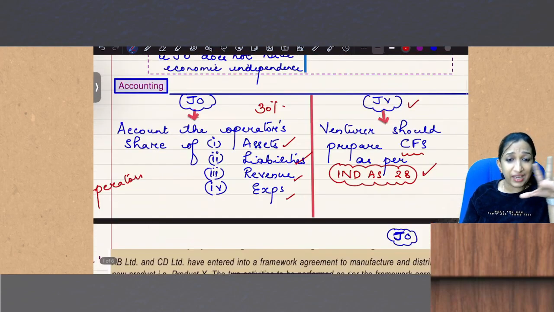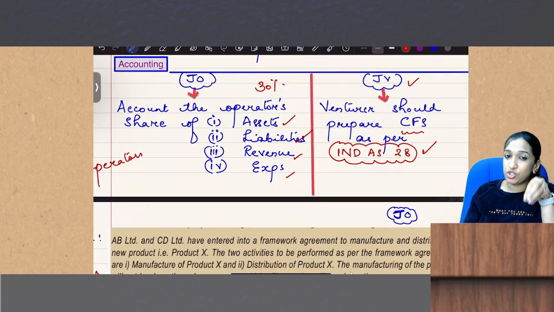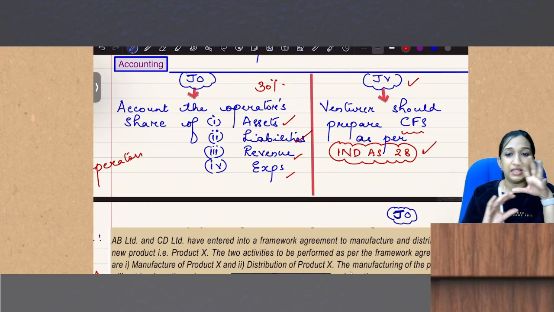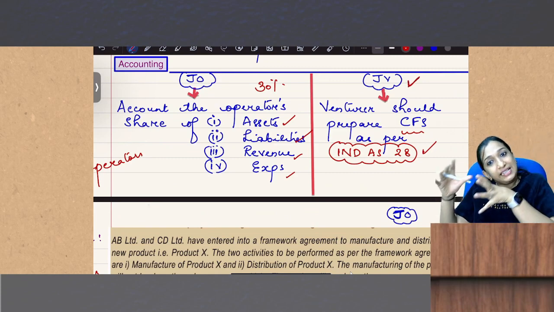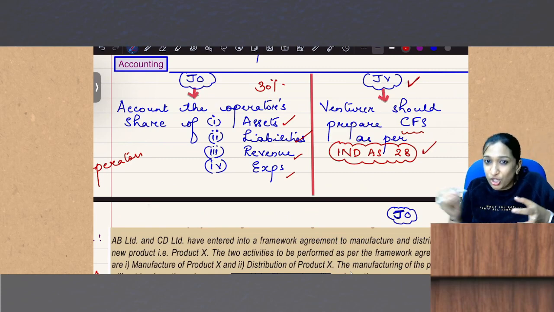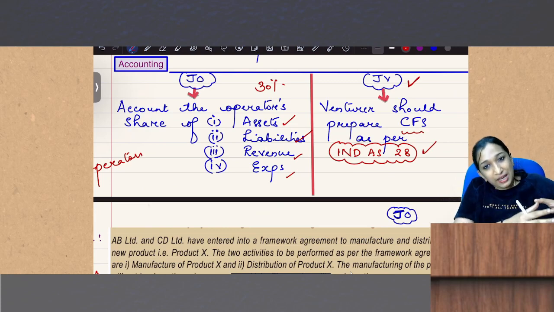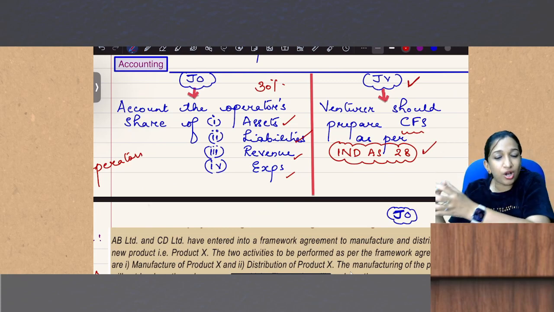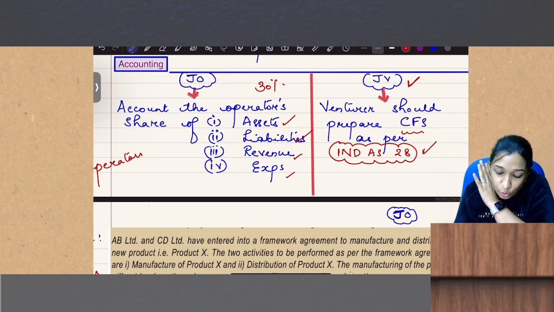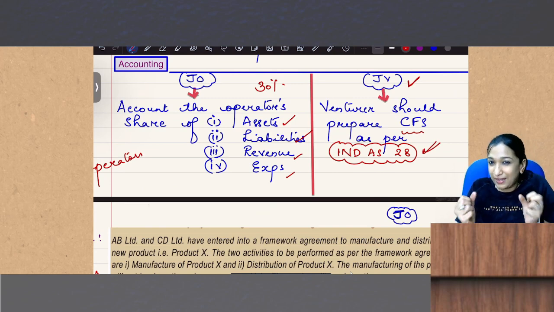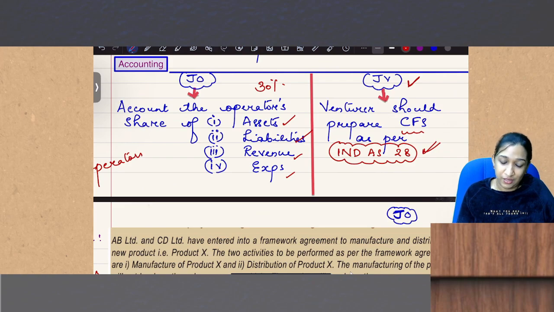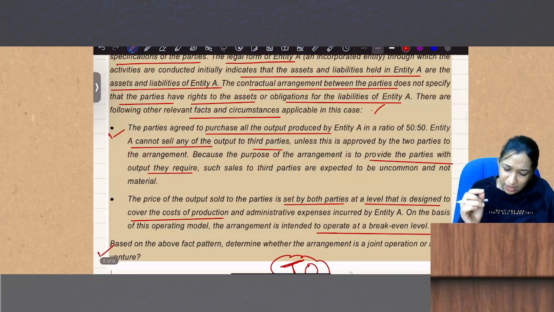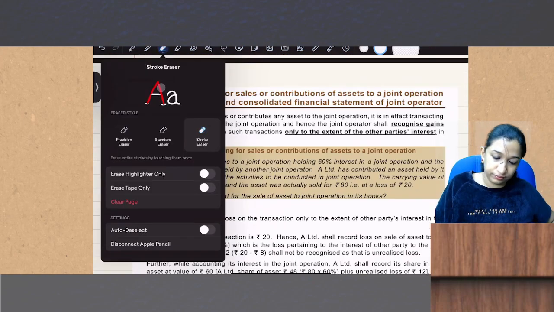So here the accounting part is very easy. Account the operator's share of assets, share of liabilities, share of net profits. That's it. And for a JV, a joint venture entity, don't take just your share. You should have separate financial statements and consolidated financial statements. So go to IND AS 28 to get the guidance on how to prepare consolidated financial statements. So is the standard finished? No, one more small area is there.